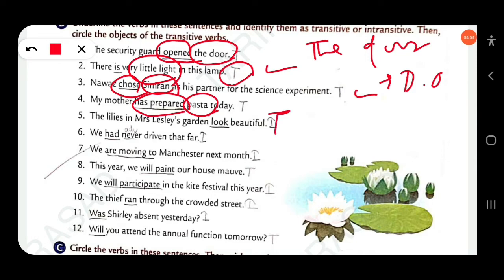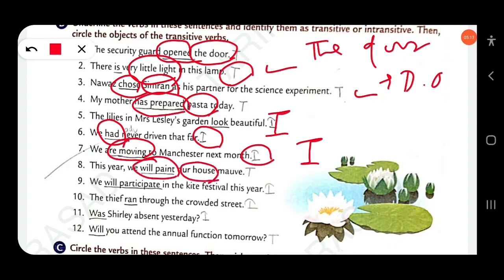We had never driven that far. This is also intransitive. We are moving to Manchester next month. We are moving is an intransitive verb. Next, this year we will paint our house. We will paint is a transitive verb because there is an object, our house. We will participate in the kite festival this year. We will participate is an intransitive verb. The thief ran through the crowded street. Ran is an intransitive verb. Was Shirley absent yesterday? This is also an intransitive verb, was.